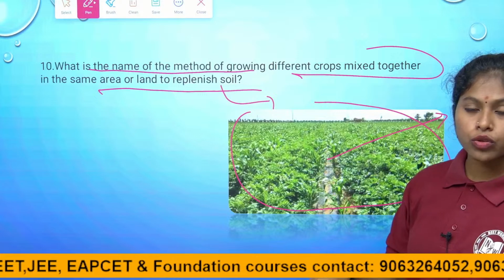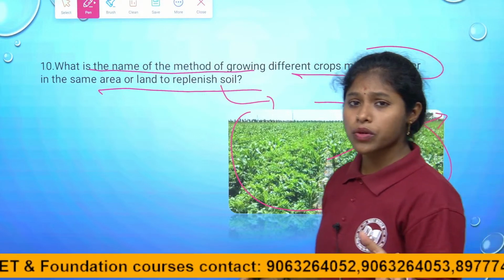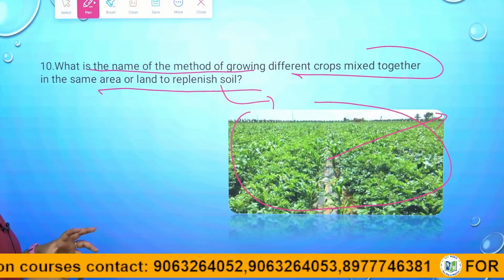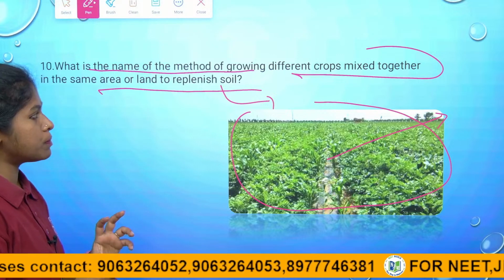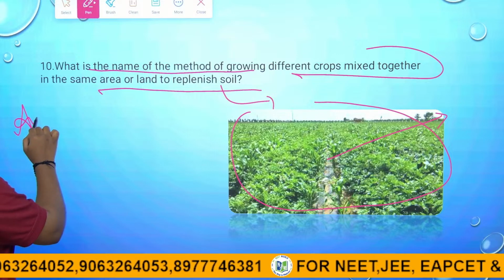Which method is used for replenishing soil by combining different types of crops? The answer is mixed cropping.